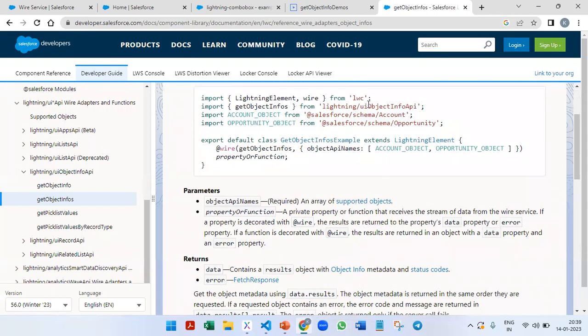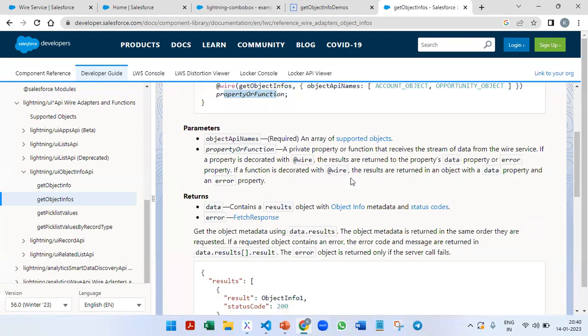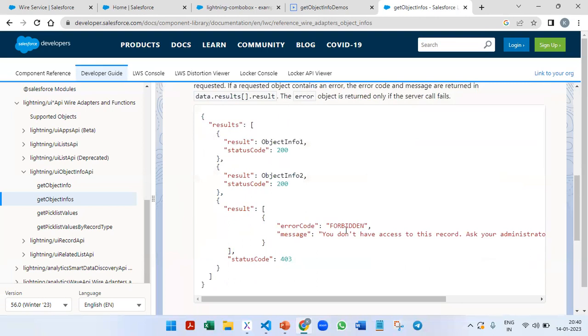Import LightningElement, wire from LWC. Import getObjectInfos from lightning/uiObjectInfoApi. Then the objects which we want to import, and then within this block, we are going to write @wire getObjectInfos, and then pass the object API names, like account object and opportunity object, and then the property or function to store the data. Here they have given one of the examples.